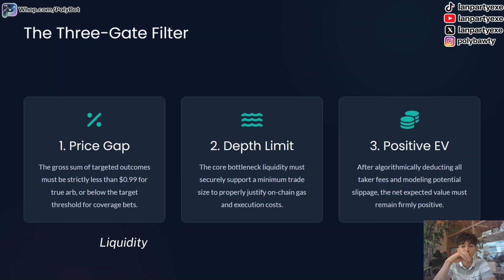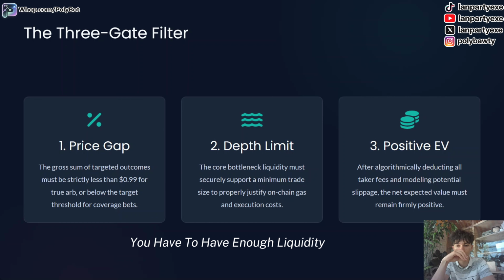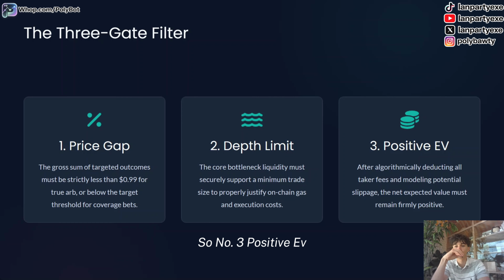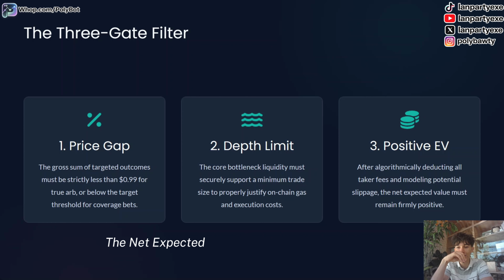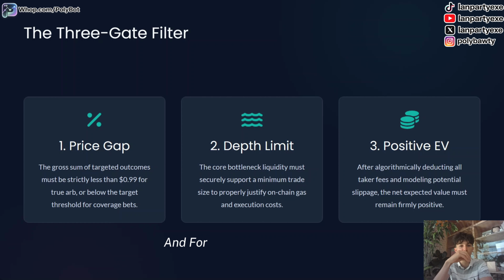The core bottleneck liquidity must securely support a minimum trade size to properly justify on-chain gas and execution costs. This is important, bro. You have to have enough liquidity for that. So number 3, positive EV. After deducting all taker fees and modeling potential slippage, the net expected value must remain firmly positive. This is what we're looking for, positive EV. We got 3 separate checks, and for an opportunity to pass, it has to pass each one.